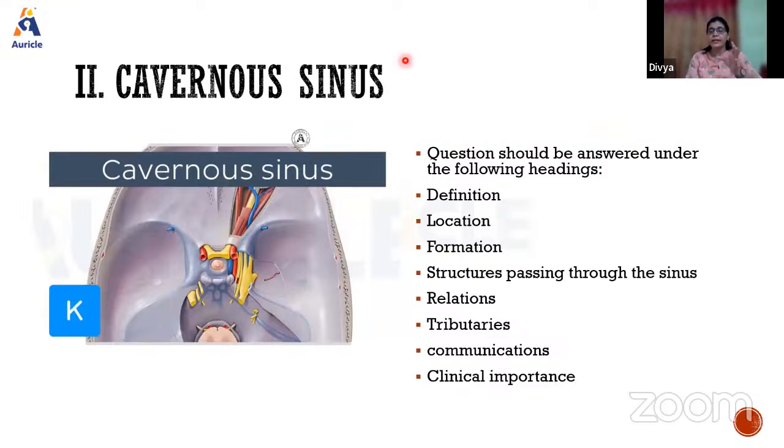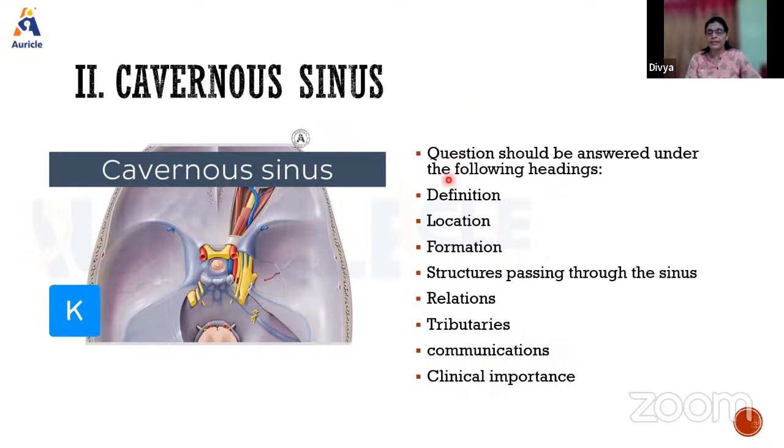Usually this question is combined with writing a note on the cavernous sinus because it is a very important sinus. Why is it important? Because it establishes communication with different extracranial veins, and there are many communicating channels. So infection from anywhere can spread mainly to the cavernous sinus.